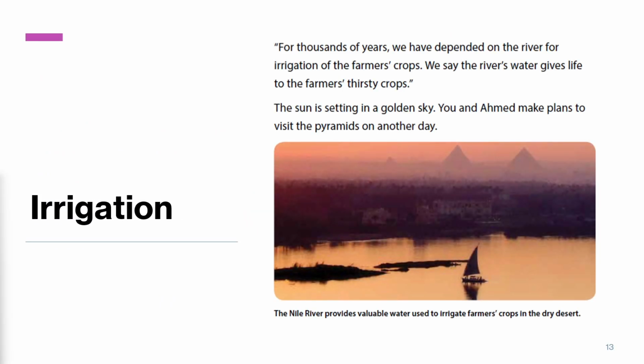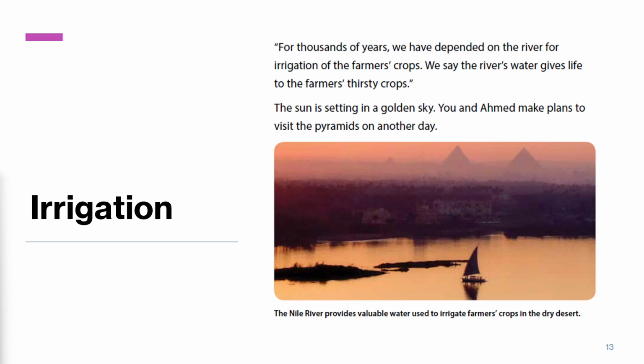Let's look back to the reading and see how farmers depend on the Nile River. For thousands of years, we have depended on the river for irrigation of the farmers' crops. We say the river's water gives life to the farmers' thirsty crops. The sun is setting in a golden sky. You and Ahmed make plans to visit the pyramids on another day. As noted in the picture, the Nile River provides valuable water used to irrigate farmers' crops in the dry desert.